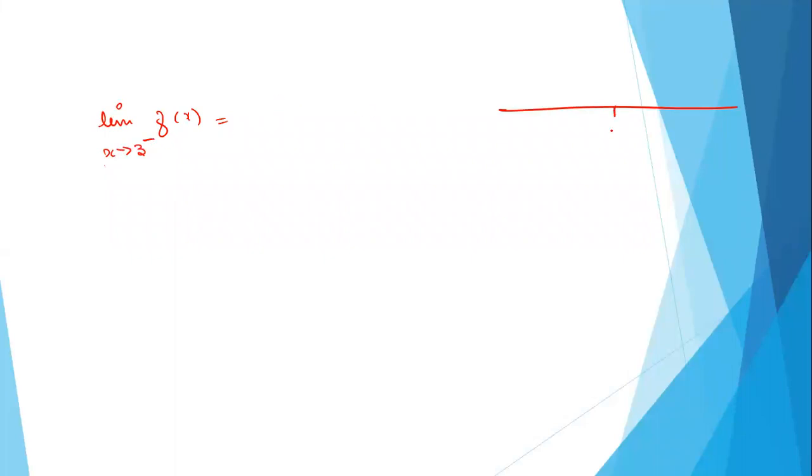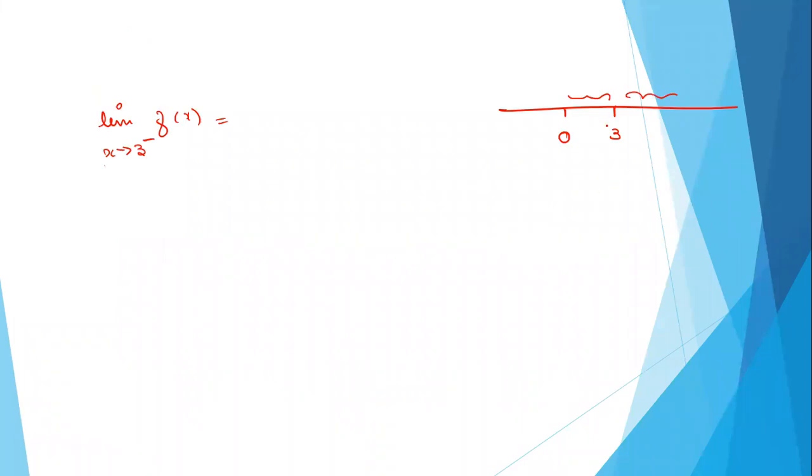So here if it is 3, here if it is 0, on the left hand side the value of x will be less than 3, correct?